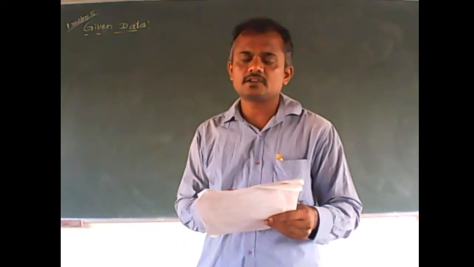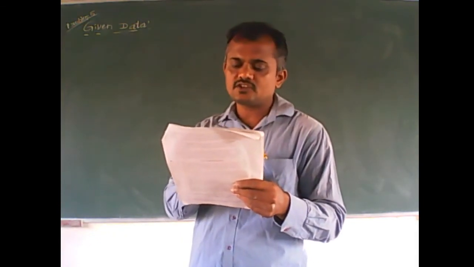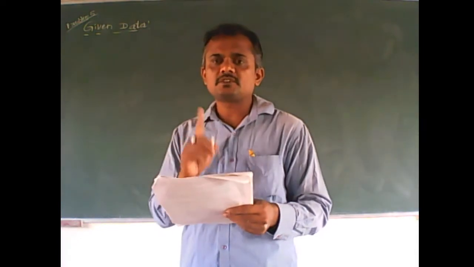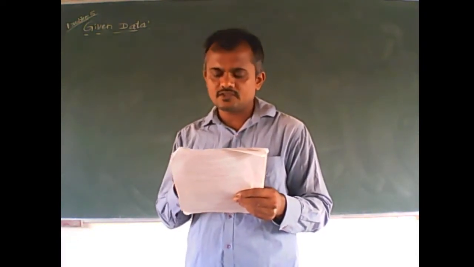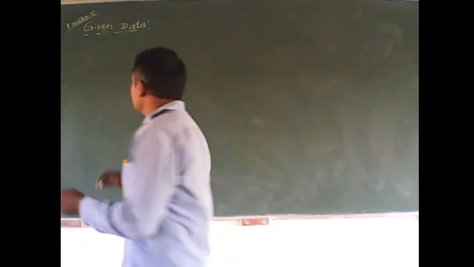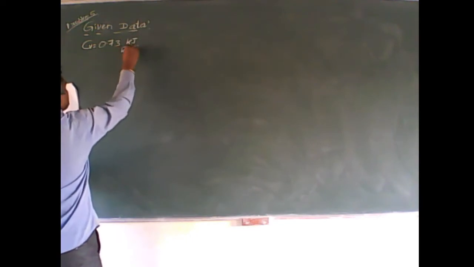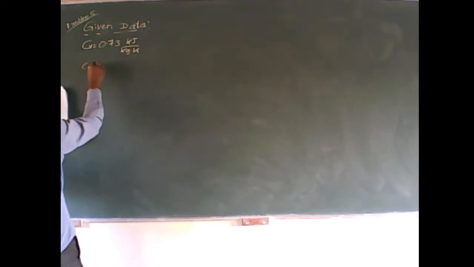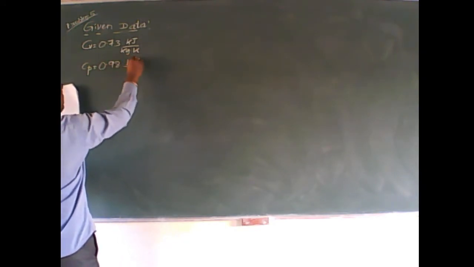So let us write the given data. It is problem number 5. The values of specific heats at constant volume and constant pressure are given. Specific heat means C. At constant volume means CV. At constant pressure means CP. So let me write first CV. CV is equal to 0.73 kilojoules per kg Kelvin and CP is 0.98 kilojoules per kg Kelvin.